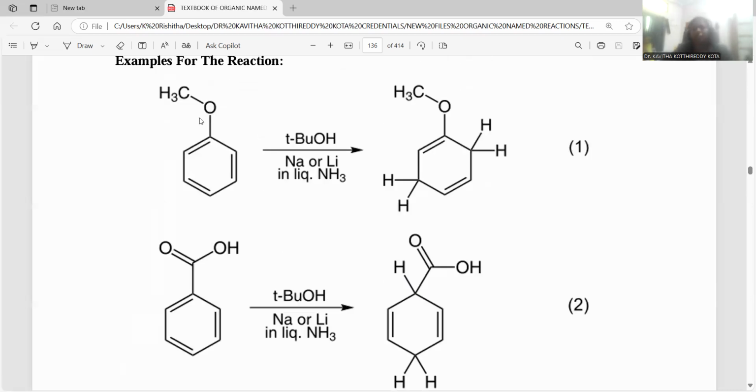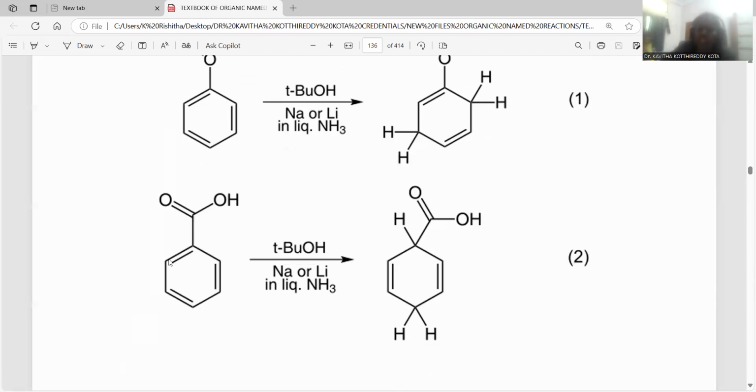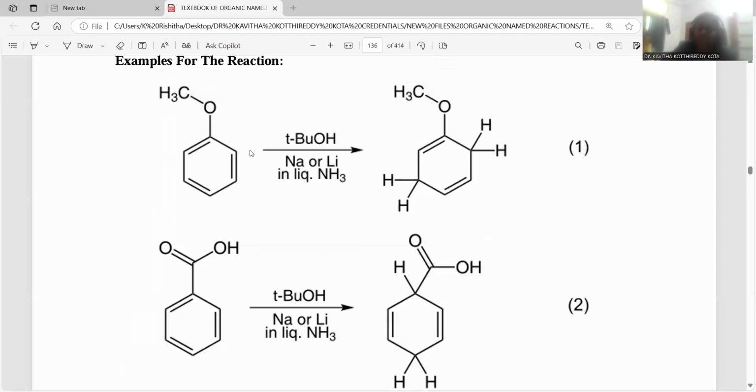Whichever substituent is already present will direct the incoming reduction process. If an electron releasing group is present on the benzene ring, the reduction takes place at 2, 5. If an electron withdrawing group is present on the benzene ring, the Birch reduction is accomplished exactly at the 1,4 position only. This is the way the differentiating nature of the existing substitution matters for the Birch reduction orientation, right? So this example is most important in the application purview.